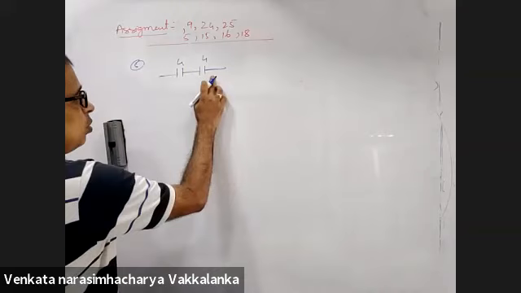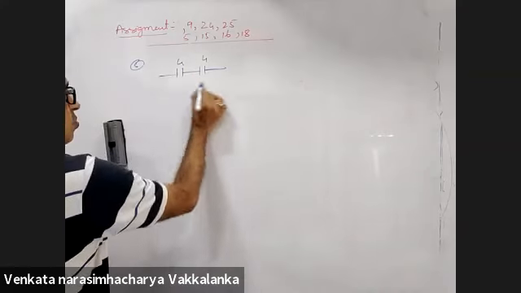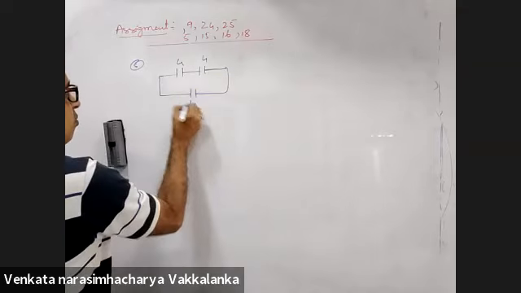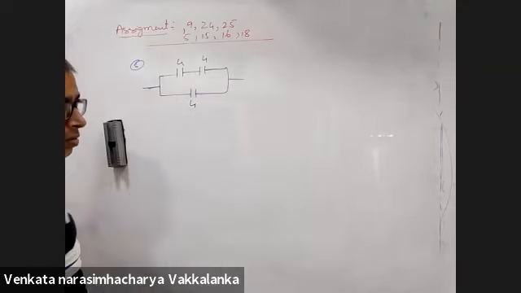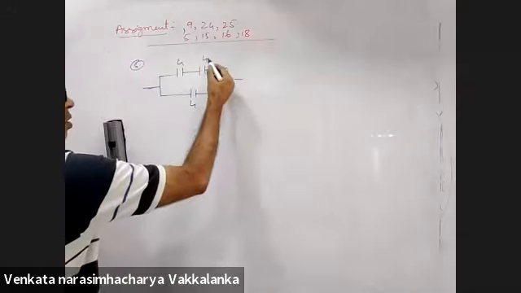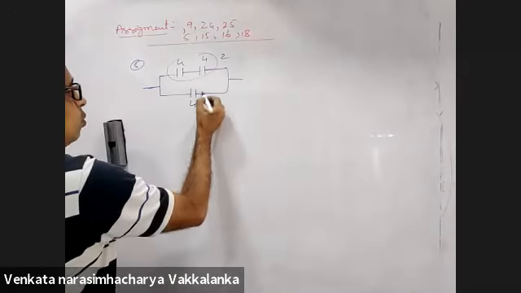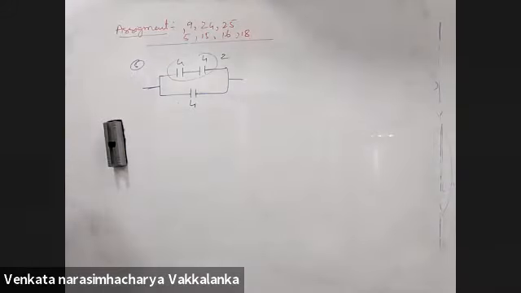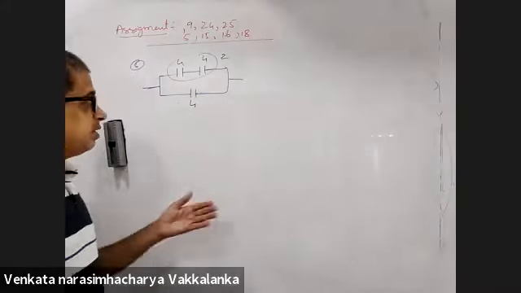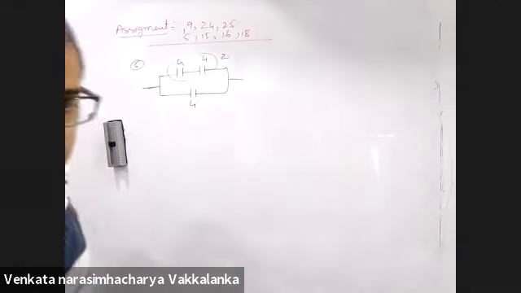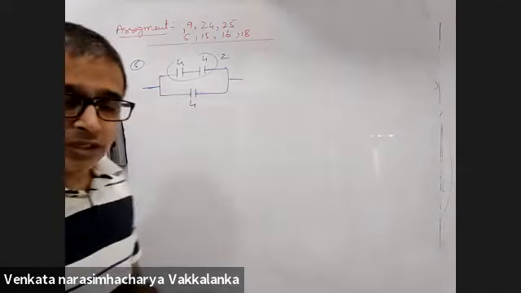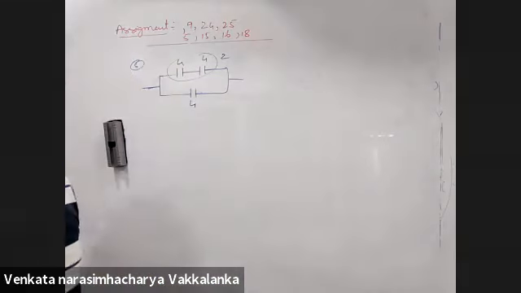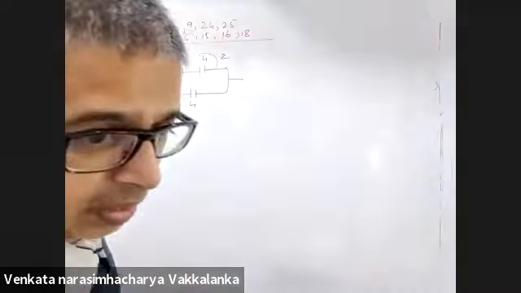Now I connected 2 in series. The equivalent capacitance is 2. Right? 1 in parallel, 4. Am I getting 6? 2 and 4, yes sir. So 2 capacitors in series and that in parallel to the other. Done sir. Is there any standard way to solve this? No, you'll have to solve by hit and trial only. All combinations will have to be tried.